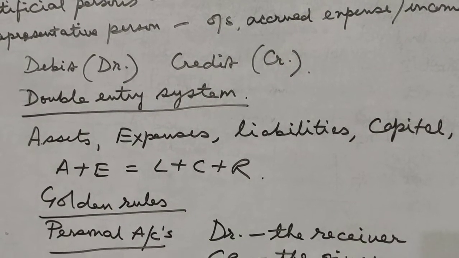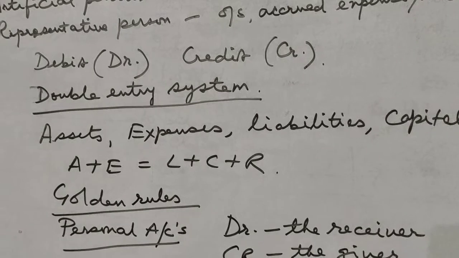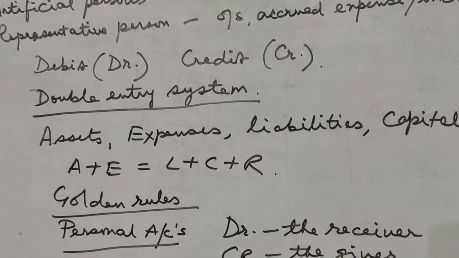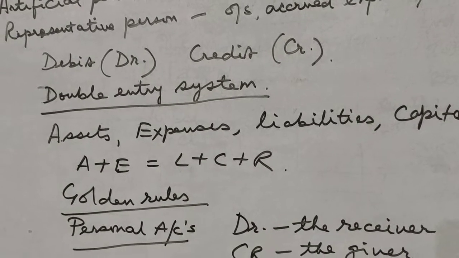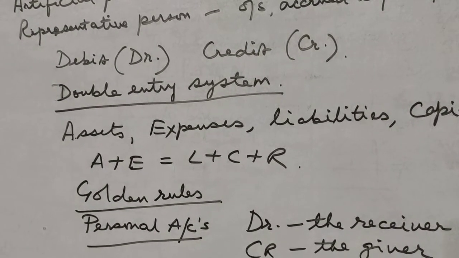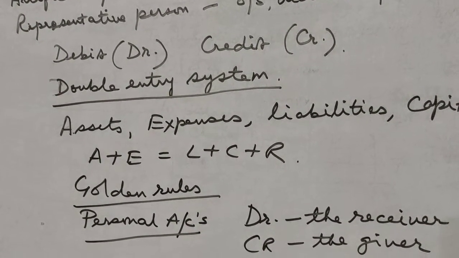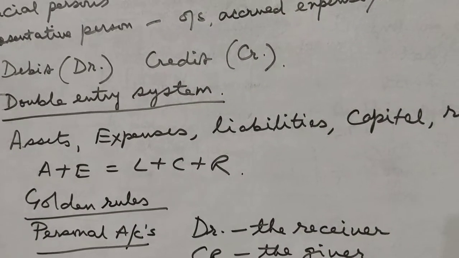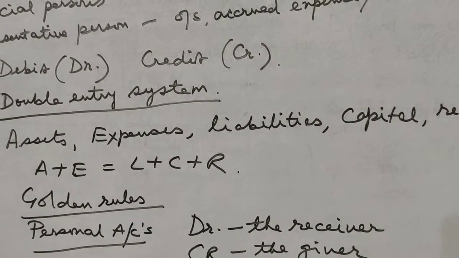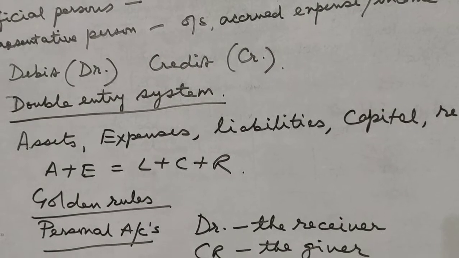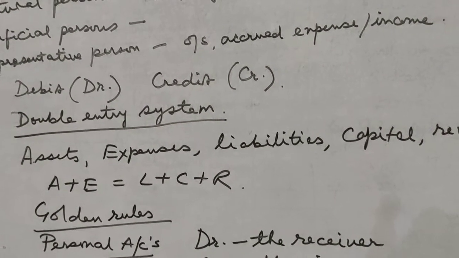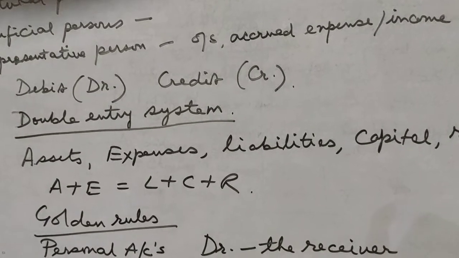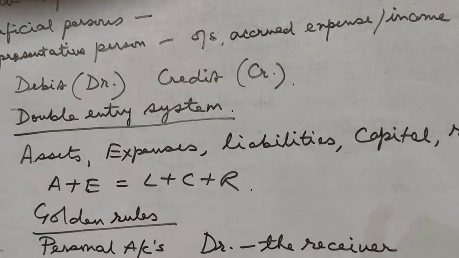According to the American system, whenever an asset or expense increases, we debit them, and whenever an asset or expense decreases, we credit them. On the right hand side, L plus C plus R, liabilities plus capital plus revenue, when they increase, we credit them, and when they decrease, we debit them.